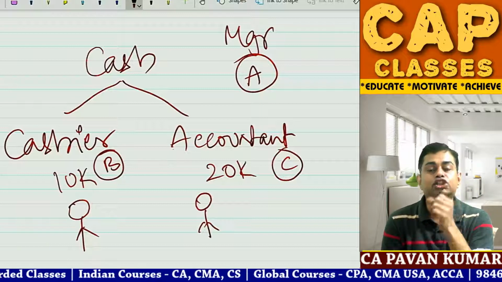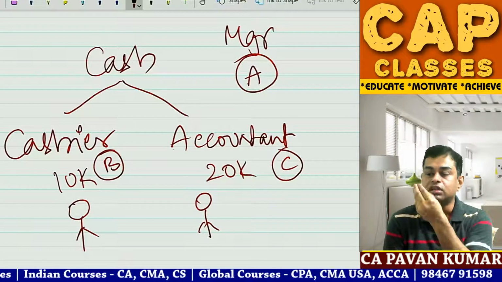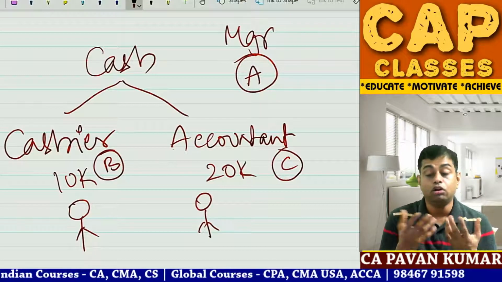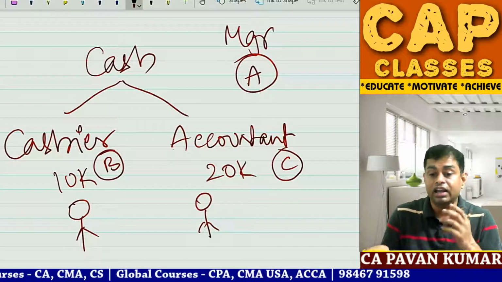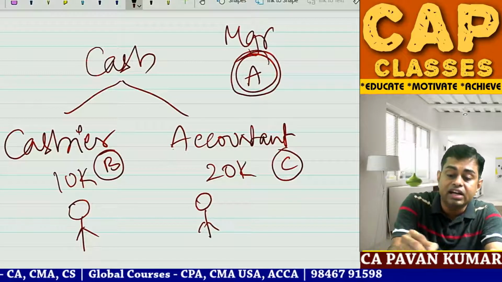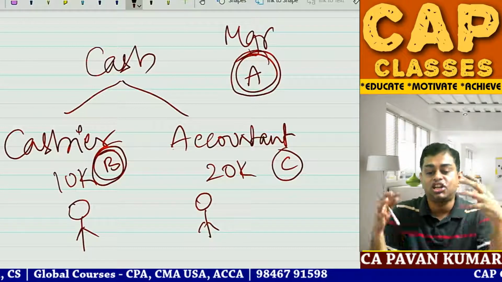Or they are running one shop. The owner sits in Dubai. The shop is in Hyderabad. They do not know how many we are selling and all. Strong internal controls are not there. So A called B and C and they are joining hands together.